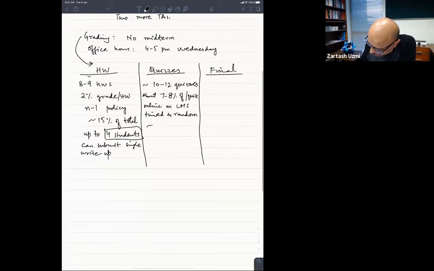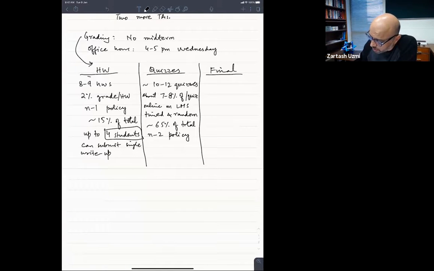So the quizzes will be timed and random, about 65% of the total grade. Okay, and we will use the n-2 policy. I'll talk a little bit more about the n-2 policy. Roughly every Sunday, except maybe for the first Sunday, we will have a quiz. We request you to follow the honor code and not collaborate on the quizzes. We'll talk a little bit more about that.